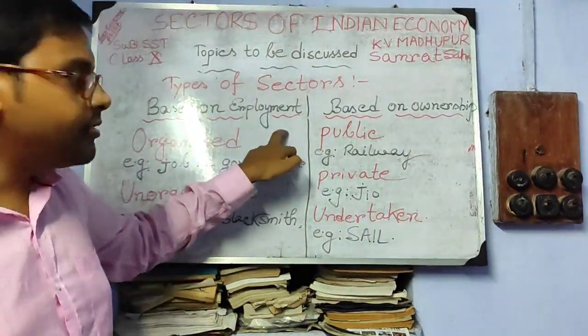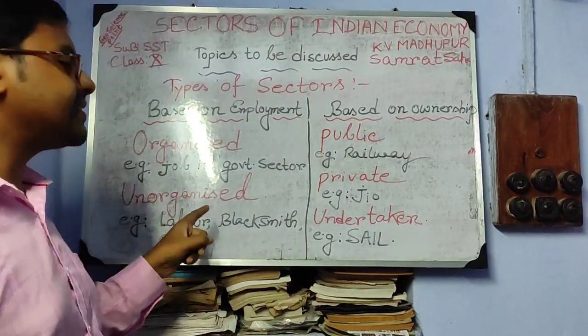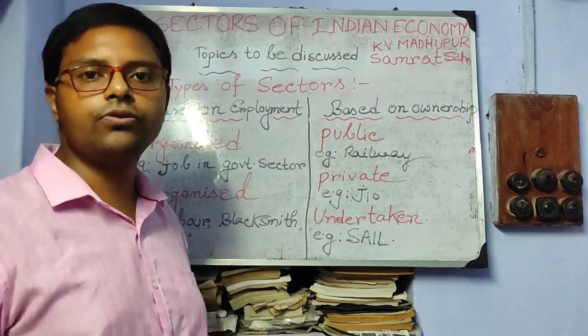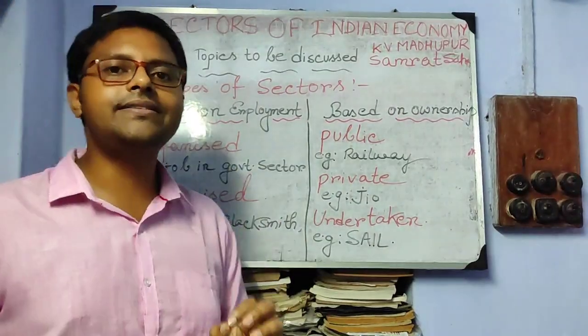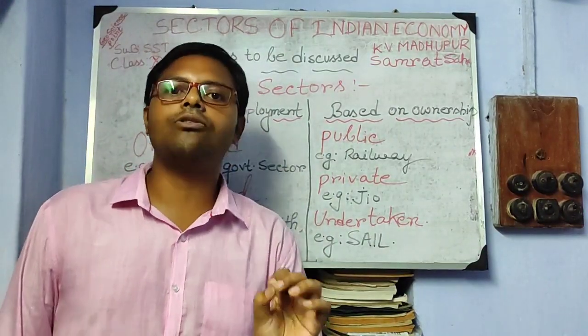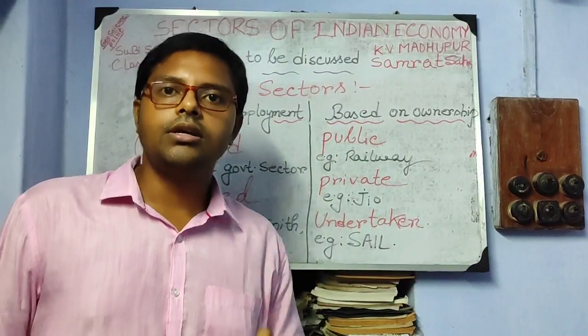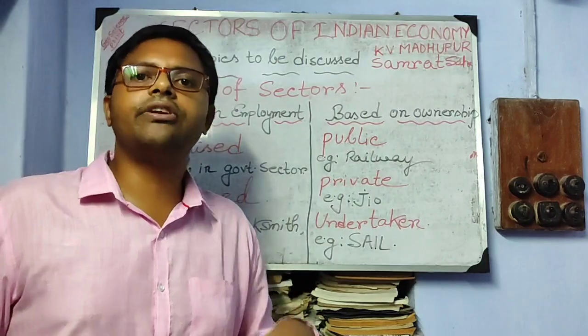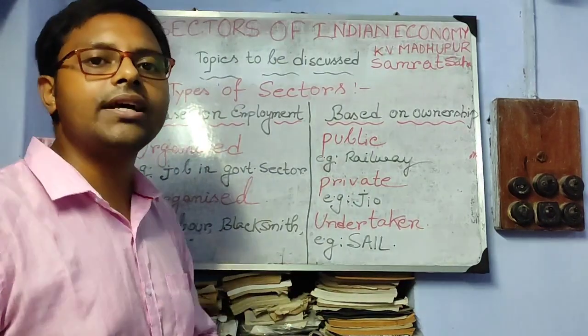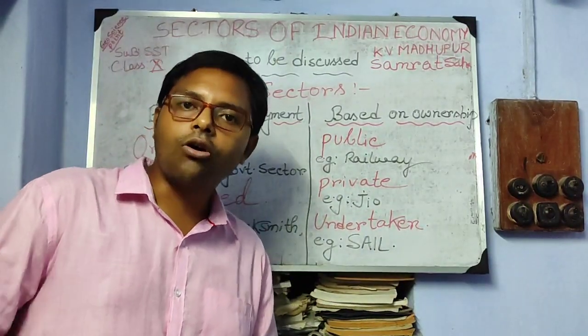Based on employment, there are 2 basic sectors, organized sector and unorganized sector. There may be a question in the board exam, difference between the 2 sectors. Organized sector means sectors which provide their workers security, time-wise salary, and different facilities. They come in an organized way.